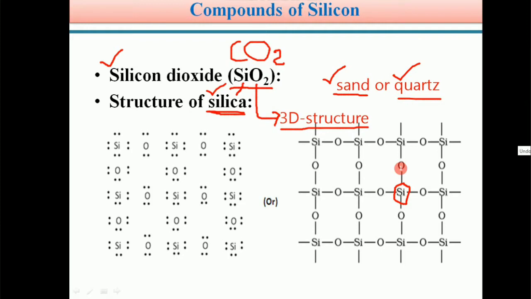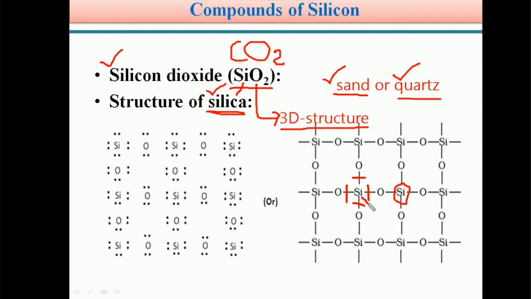Students, there is a single bond between silicon and oxygen. This is a covalent bond. So in this manner, each silicon forms four covalent bonds with four oxygen atoms.